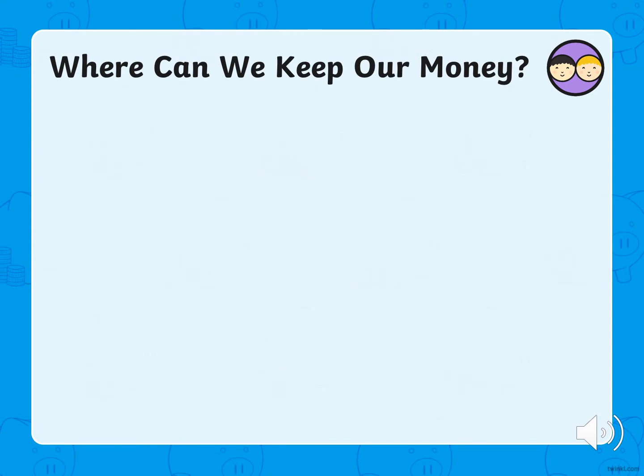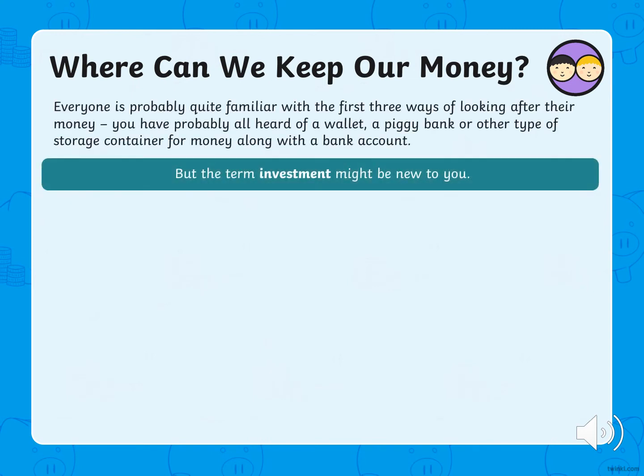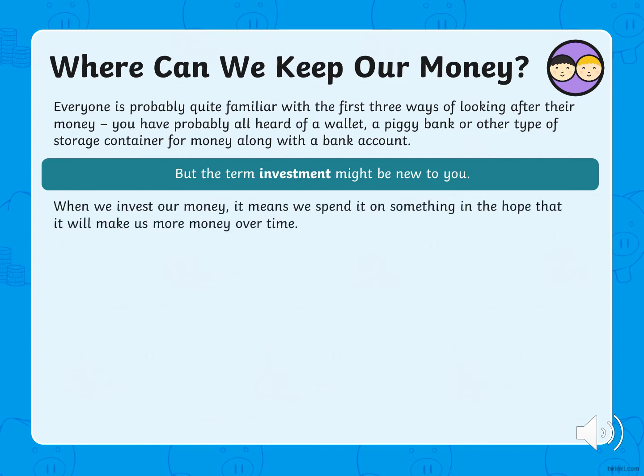So you've all probably heard of the first 3 ways it suggested you looked after your money. You'll have heard of a wallet or a purse, a piggy bank, or another type of storage container for money, along with a bank account, but the term investment might be new to you. When we invest our money, it means we spend it on something in the hope that it will make more money for us over time. You can invest money by buying raw materials to make into something to sell, by buying something that we can sell for more money later, or by saving money so it grows into a larger sum of money.